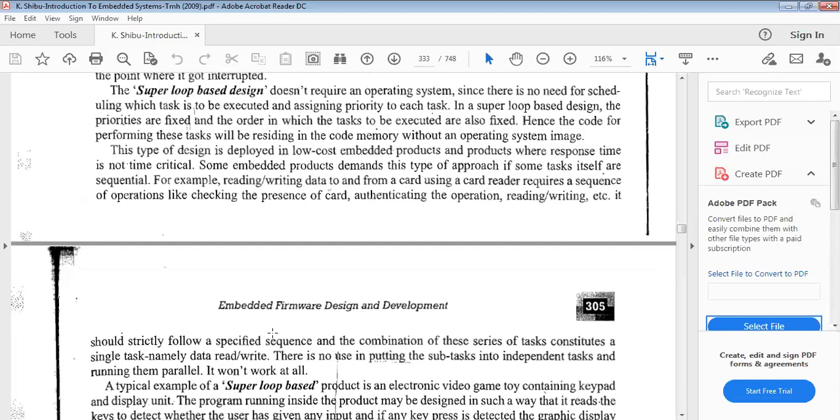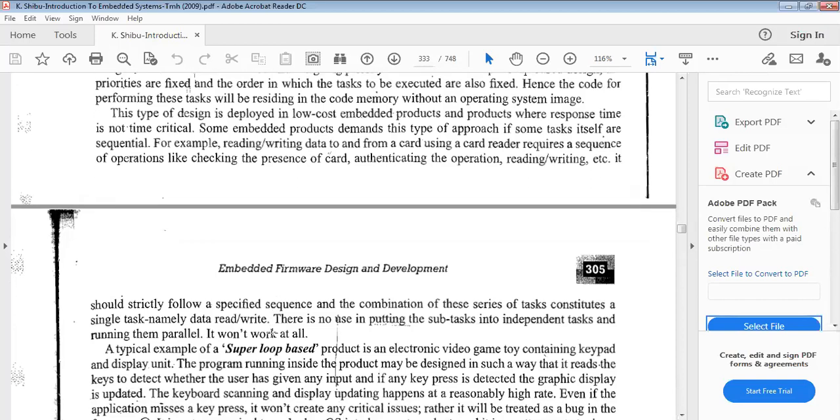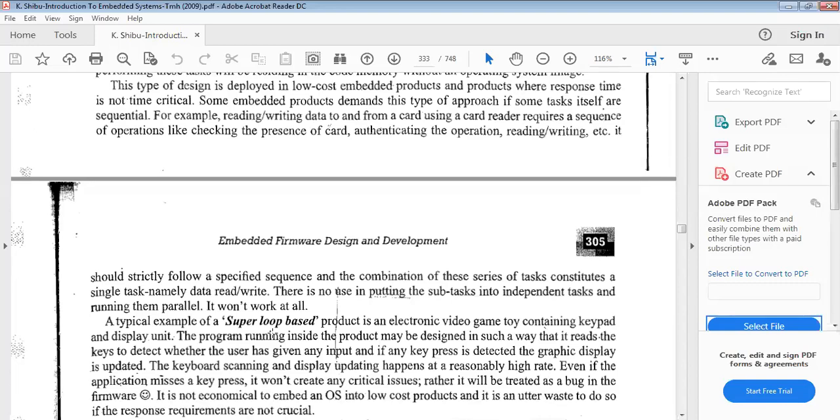Moreover, priorities are not considered, and the interrupts that come from outside don't have any priorities. It takes the interrupts on a first come first serve basis. This type of super loop based approach is suitable for only low cost embedded products, where the products' response time is not time critical. That is the soft real time systems.